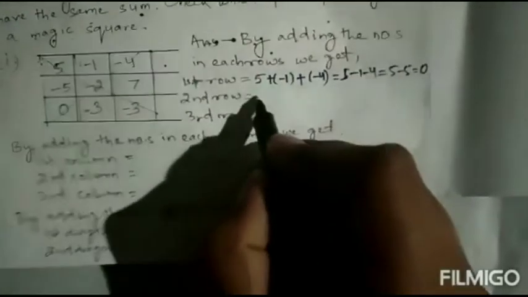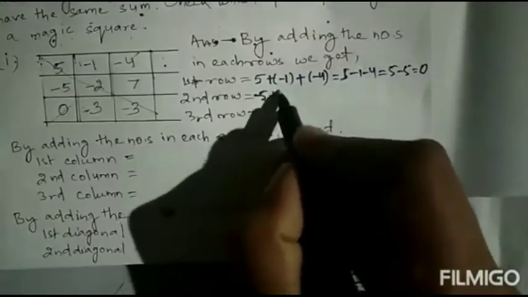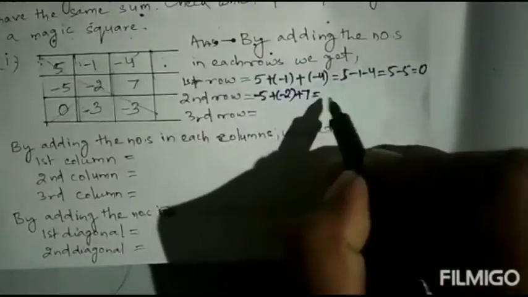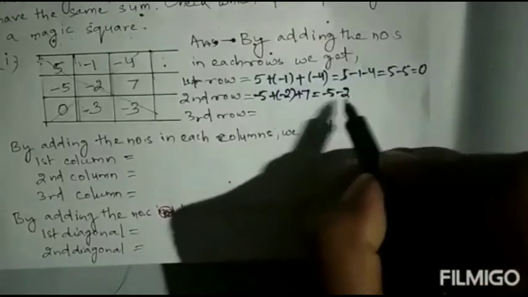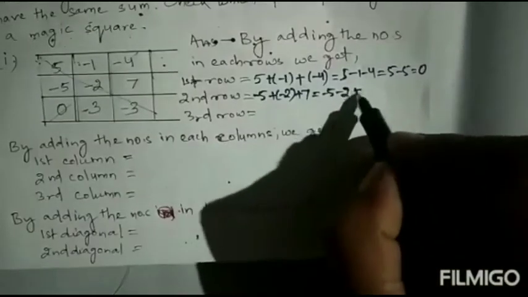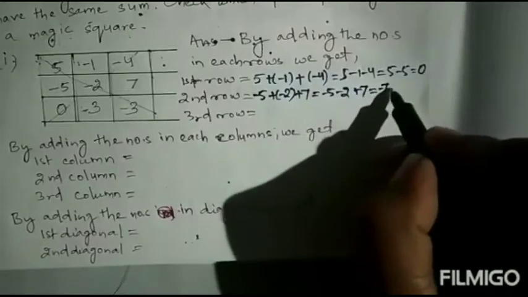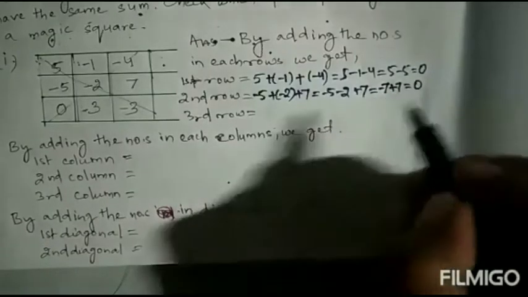Next, the second row: minus 5 plus minus 2 plus 7, so minus 5 minus 2 is minus 7, plus 7 equal to 0.